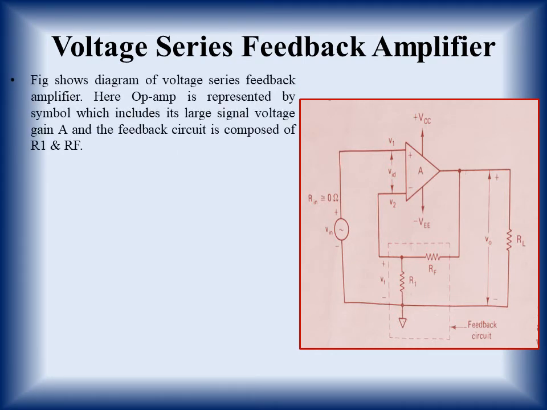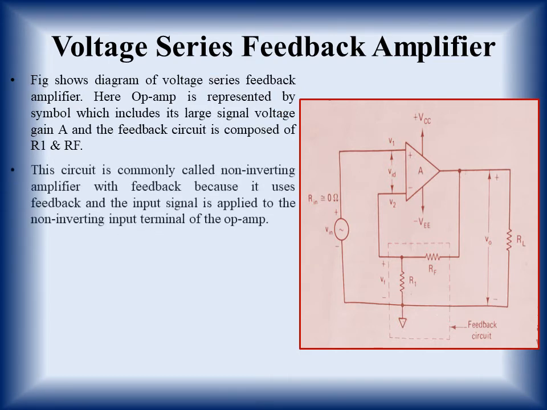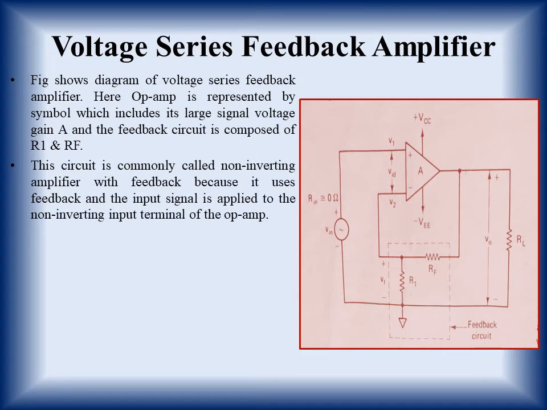The figure shows the diagram of the voltage series feedback amplifier. Here the op-amp is represented by a symbol which includes its large signal voltage gain A, and the feedback circuit is composed of R1 and RF. This circuit is commonly called a non-inverting amplifier with feedback because it uses feedback and the input signal is applied to the non-inverting input terminal of the op-amp.